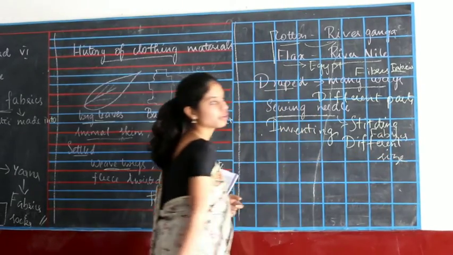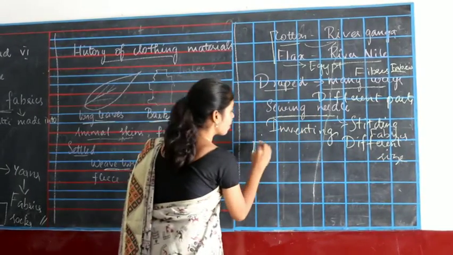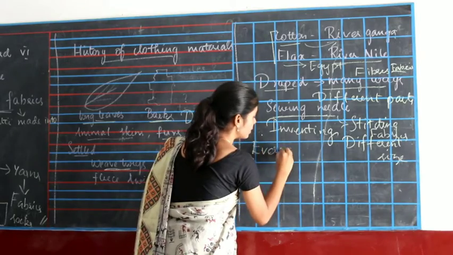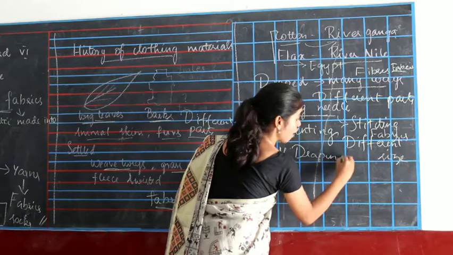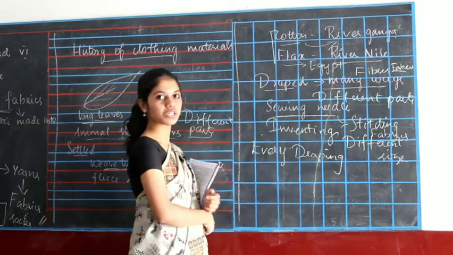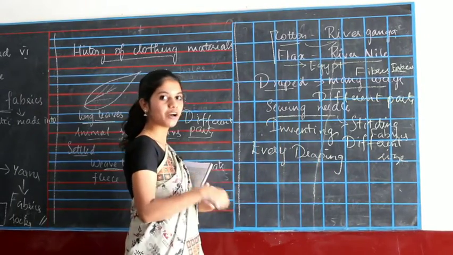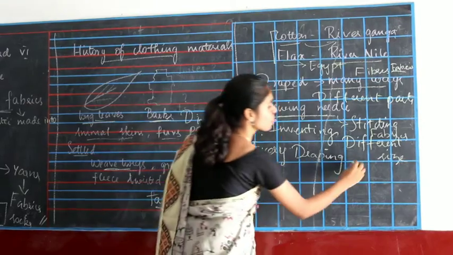That is what we are doing even nowadays. Everyone is also using draping. After inventing sewing needles also, we are using some kind of draping for clothing.